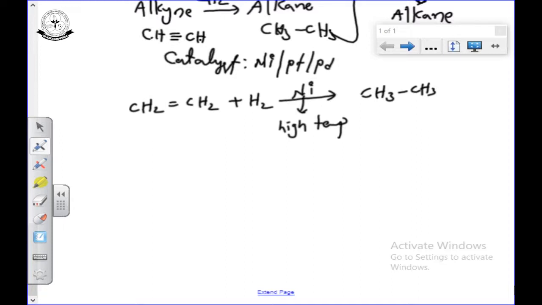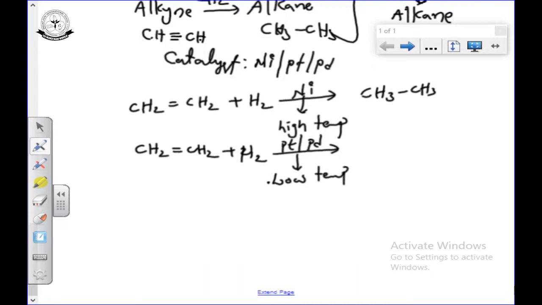If you are using platinum or palladium, taking the same reaction, CH2 double bond CH2, I add the hydrogen but use platinum or palladium. Platinum and palladium work at low temperature, which generally we take as room temperature.